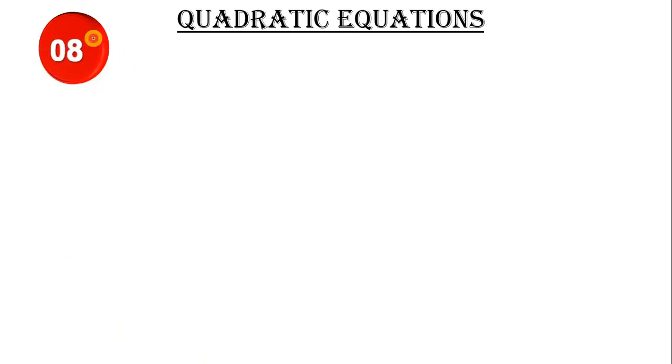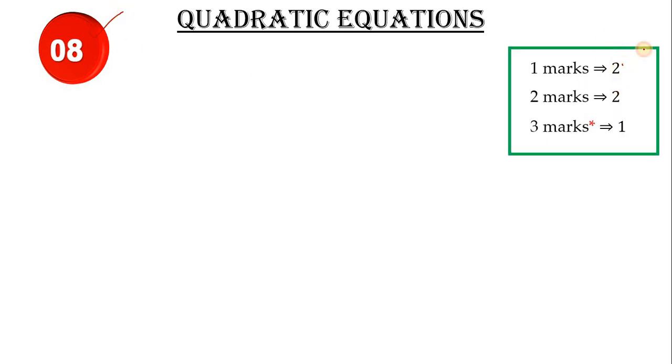So from the quadratic equation chapter you have 8 marks. Question patterns are 1 mark 2 questions, 2 mark 2 questions, and 3 mark 1 question, and here you have an option in 3 marks. Children, wherever 2 mark options are there, I have not mentioned because it's quite difficult to guess where they'll ask options for 2 marks. But 3 marks in the quadratic equation chapter will definitely have a choice question.